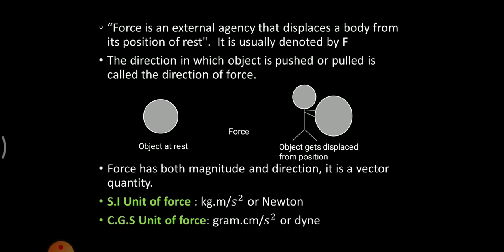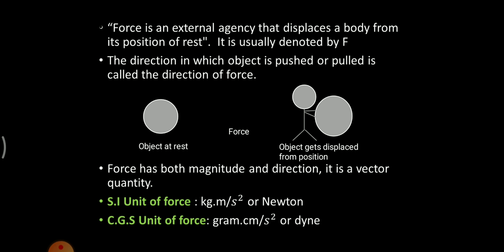Now some more things related to force, that is, force has both magnitude and direction. We have studied about this kind of quantity, that is vector quantity. Any physical quantity means those quantities which can be measured. Here we are talking about force. So force can be measured in both magnitude and direction. Any physical quantity whose magnitude and direction both are important to identify it, we say it is a vector quantity. In short, vector quantities are those quantities which depend on both magnitude and direction. So here force is a vector quantity.